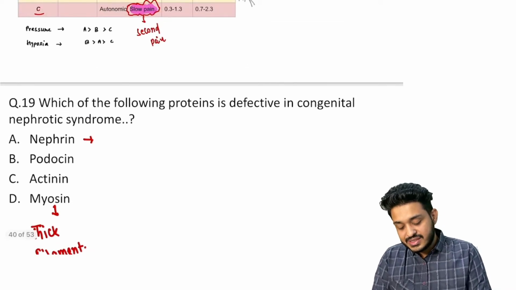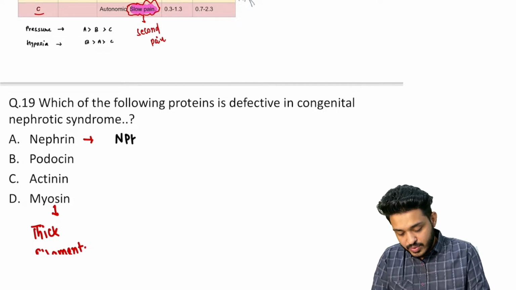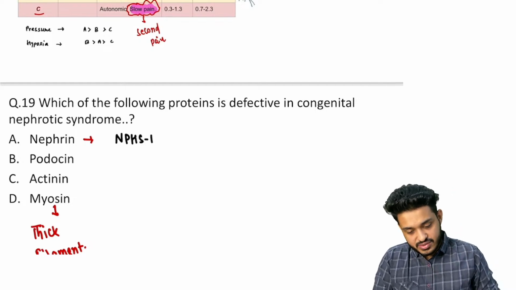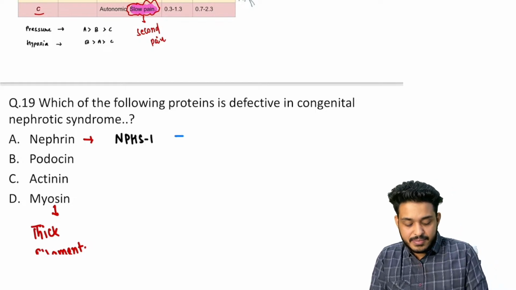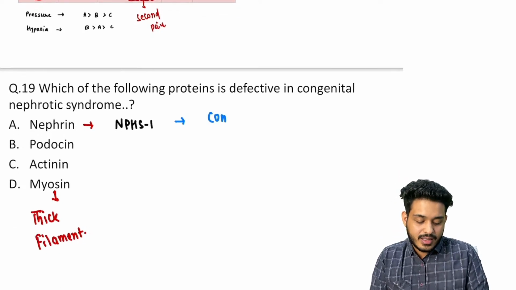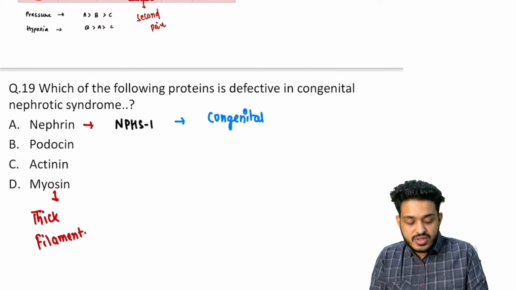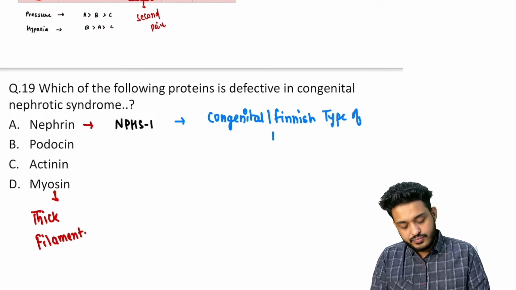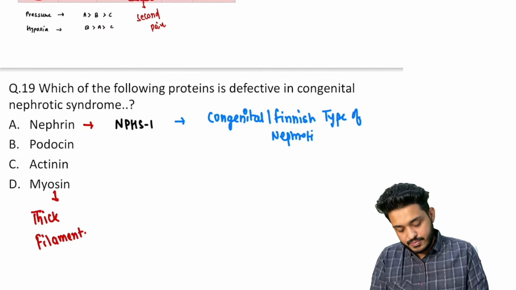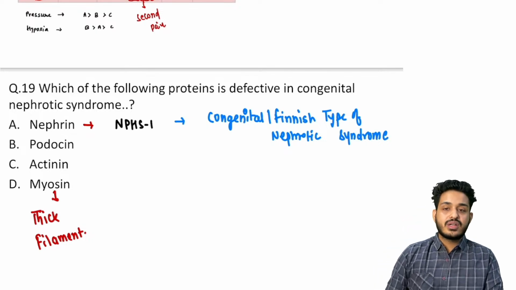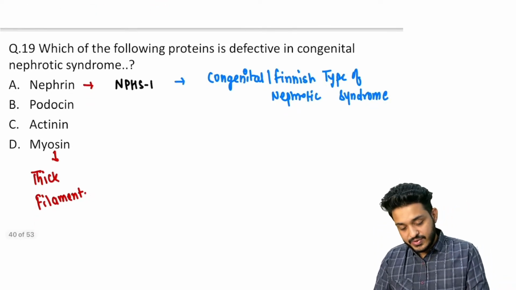So this nephrin is coded by the NPHS1 gene, and if there is a mutation of this NPHS1 gene, there will be a type of nephrotic syndrome known as congenital or Finnish type of nephrotic syndrome. I'll make you understand what nephrotic syndrome is. Just be with me. Okay.